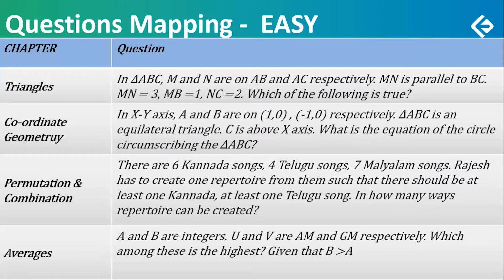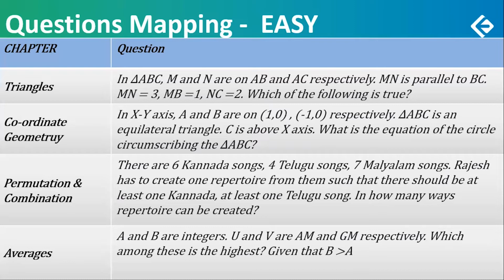Another easy question from permutation combination. There are 6 Kannada songs, 4 Telugu songs and 7 Malayalam songs. Rajesh had to prepare one repertoire from them such that there would be at least one Kannada song, at least one Telugu song. And of course, there is no condition on the Malayalam songs. So in how many ways can the repertoire be created? A very standard type of a question. Maybe you have solved 2, 3 such questions in your textbook. Easy. That's why absolutely easy.